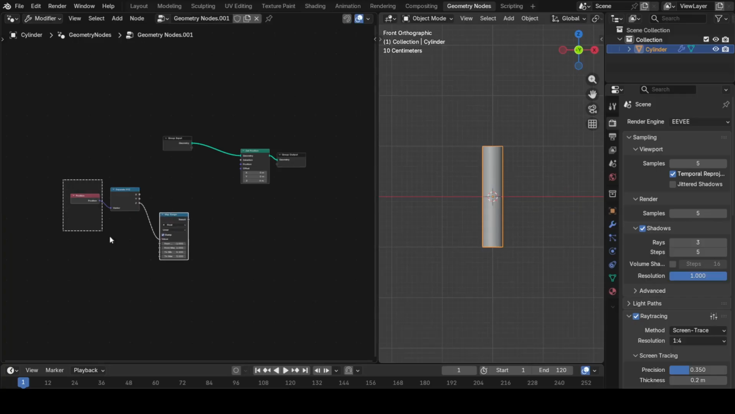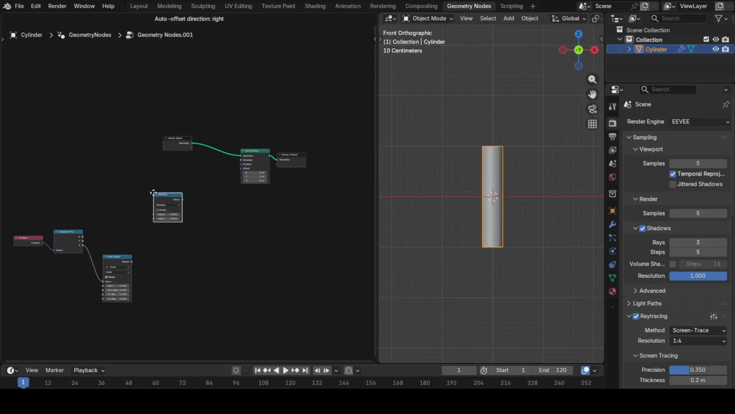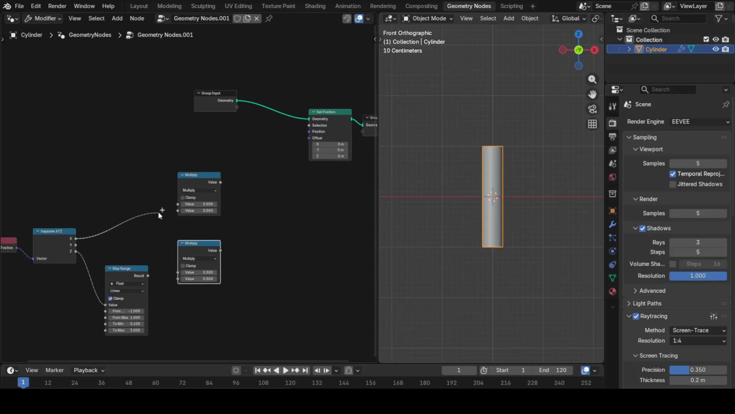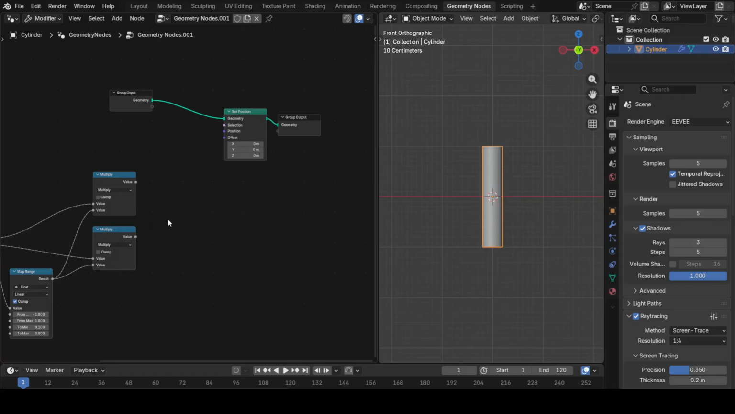Now I will add two multiply nodes and connect x and y outputs to these multiply nodes. Also connect the map range output to both of these nodes. So basically I'm trying to scale my x and y outputs based on the height of the cylinder. And then we can pass the output of these multiplication nodes to combine xyz.